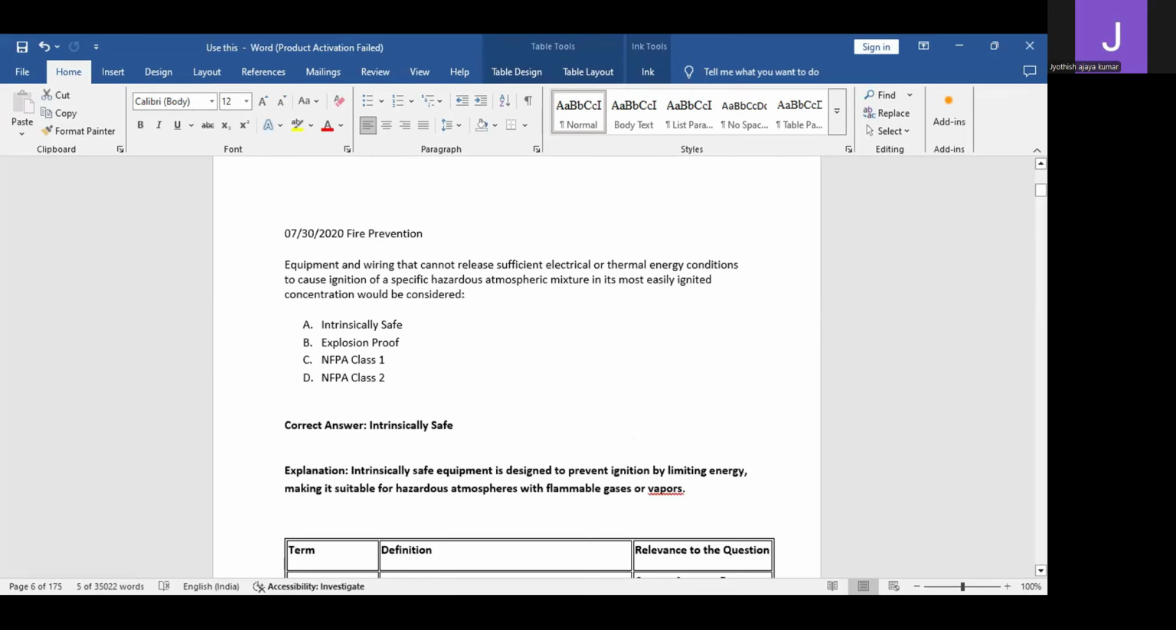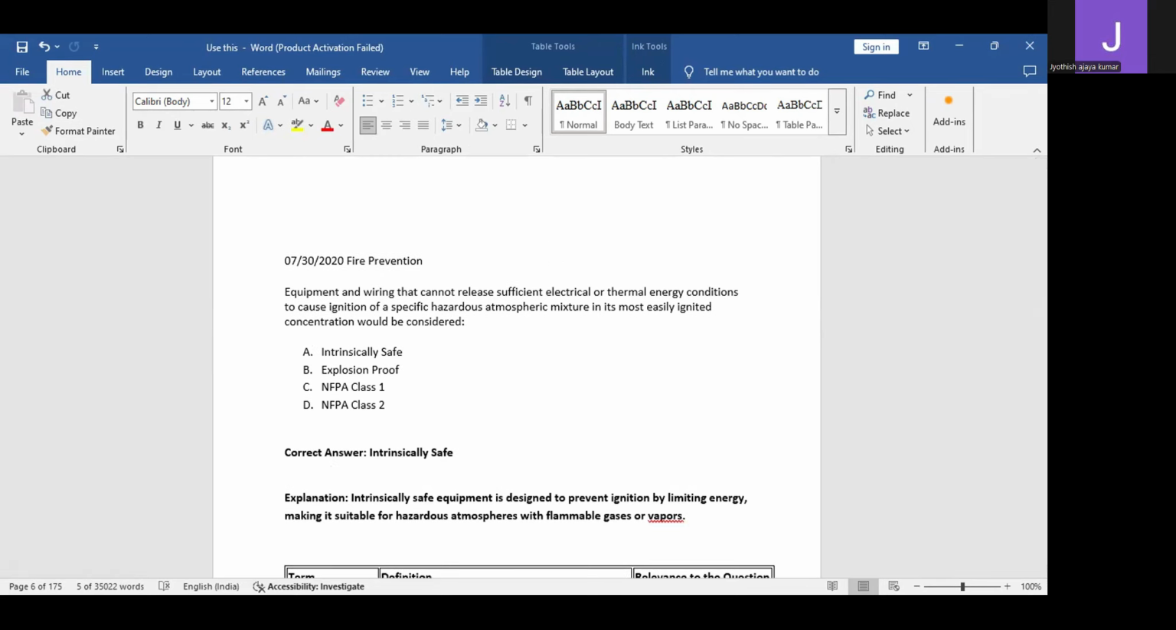Now, this is an interesting question which was asked in 2020, so very recent, and this is from the fire prevention syllabus. Equipment and wiring that cannot release sufficient electric or thermal energy under normal conditions to cause ignition of a specific hazardous atmospheric mixture in its most easily ignited concentration would be considered.